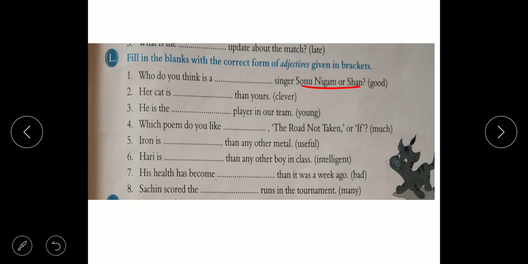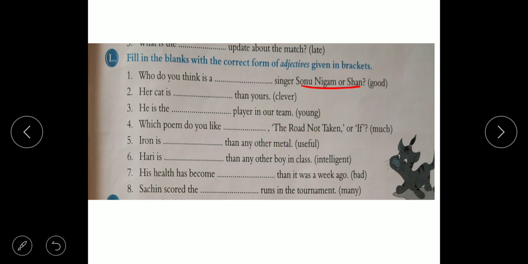Which poem do you like more, The Road Not Taken or If? Here comparison, in comparative form we have to use more. Iron is, than is there, so comparative form, more useful.